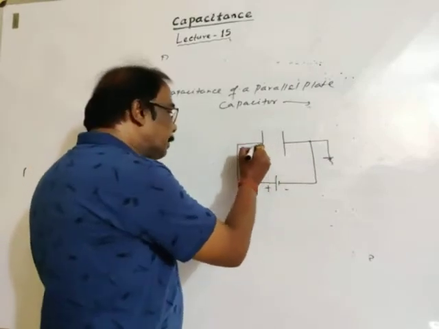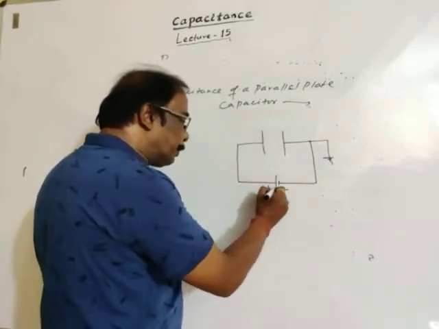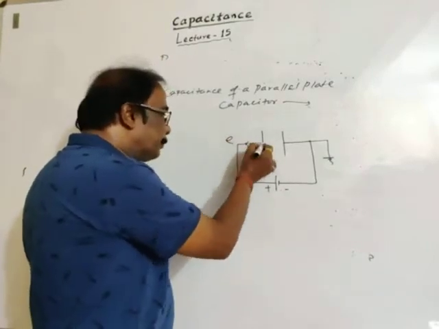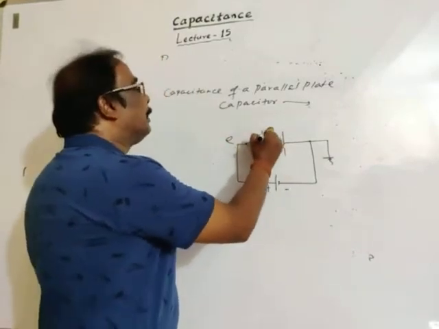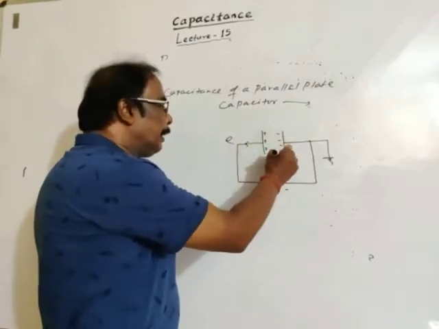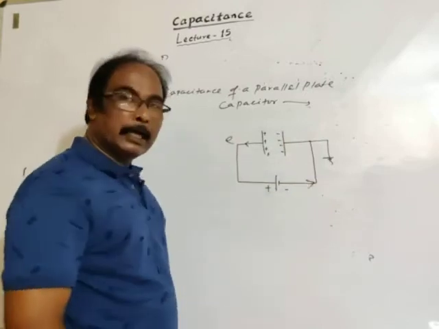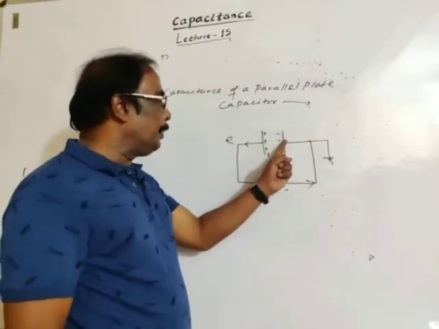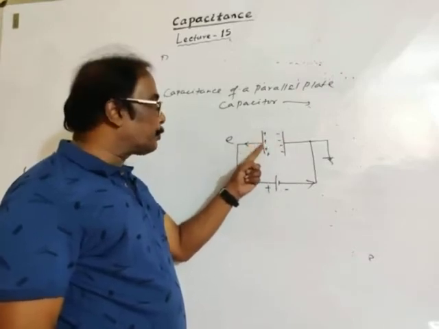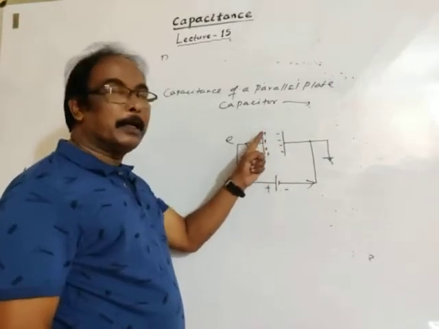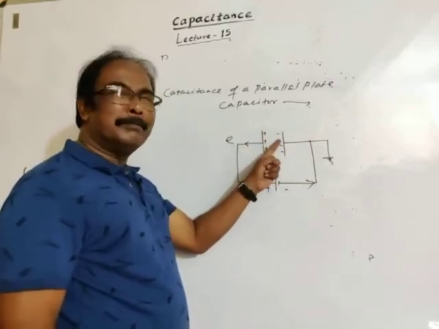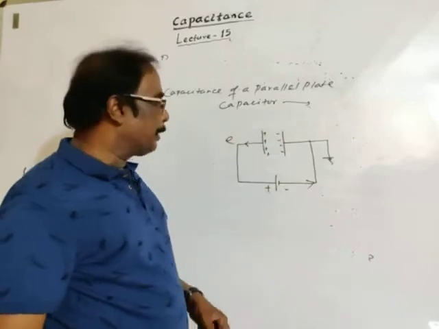So this plate is connected to the positive terminal of the battery, electrons will get removed from this plate, and accordingly this plate will become positively charged and the other will become negatively charged. Electrons will flow in the circuit. Electrons are detached from this uncharged plate, so it becomes positively charged, and electrons get added to the other plate by induction.